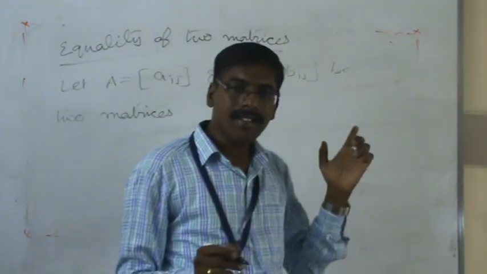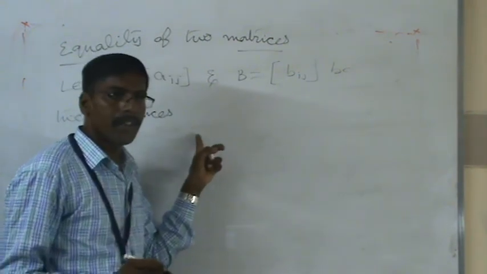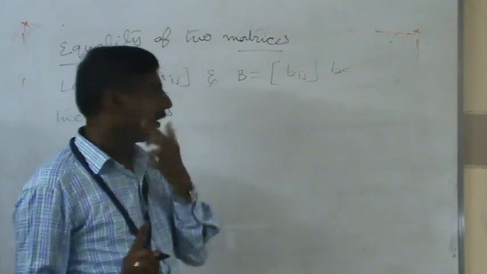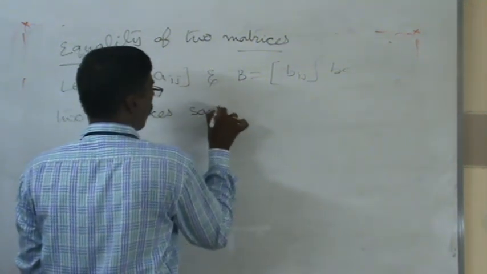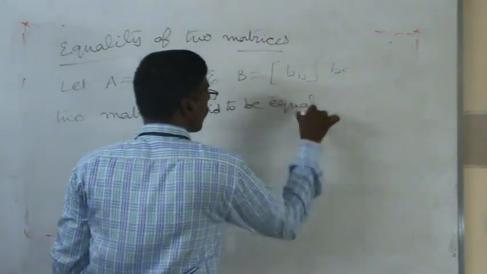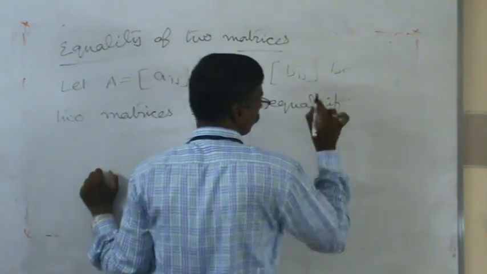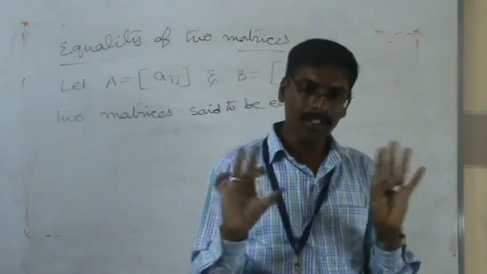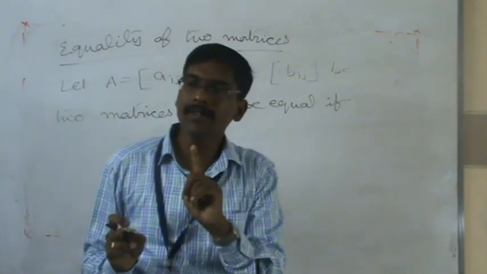These two matrices are said to be equal under a condition. This is important information for us. Any two matrices are not always equal. Compulsory, for two matrices to be equal, they must satisfy two conditions.